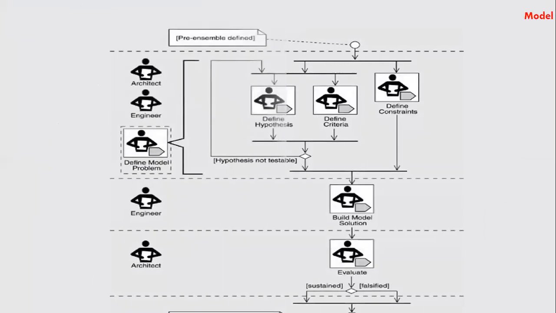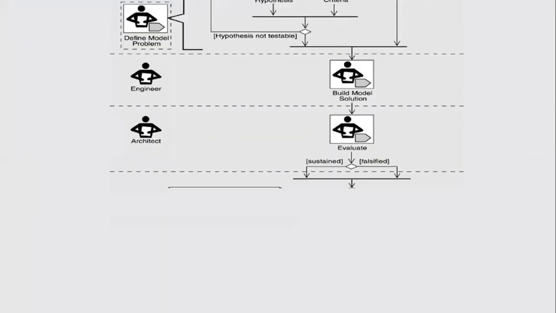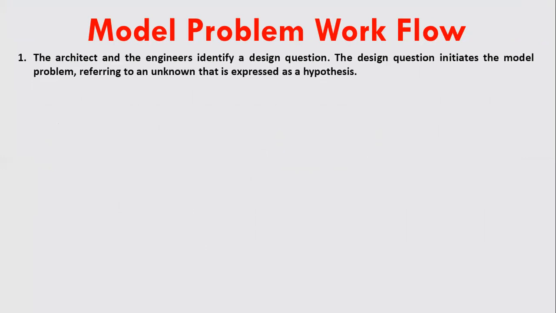An illustration of the model problem workflow is shown in this particular figure. Here the process consists of 6 steps that are executed in sequence. Now let us see these 6 steps. In the first step, the architect and the engineers identify the design question.